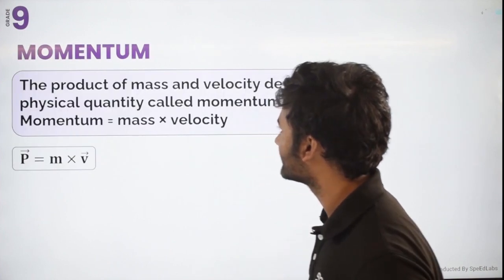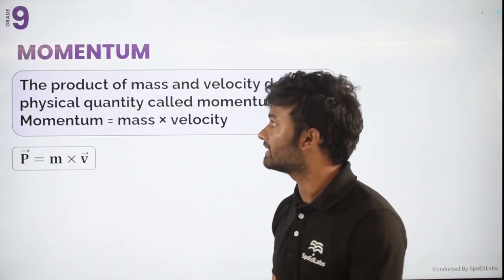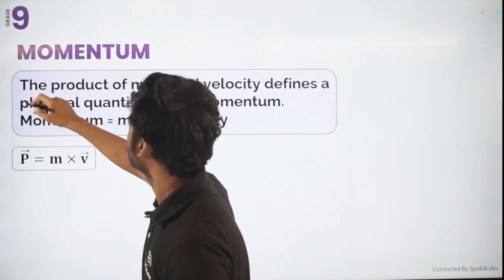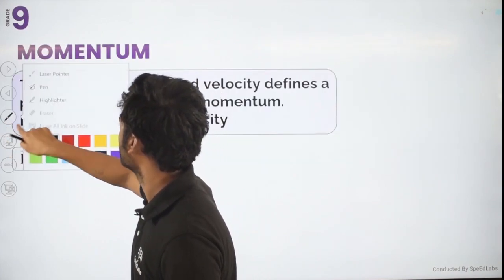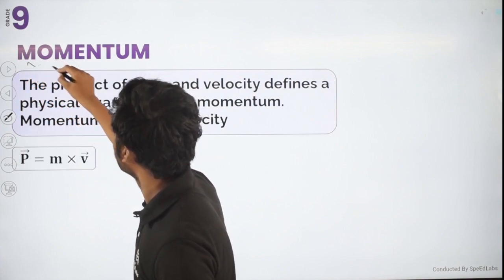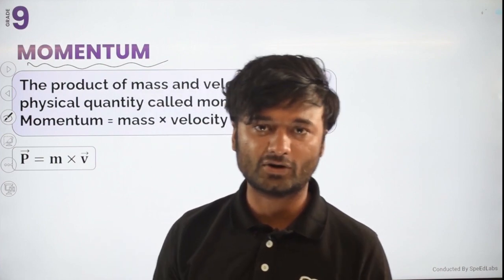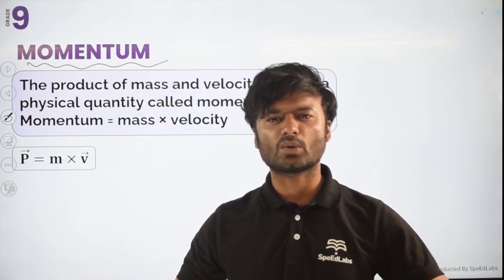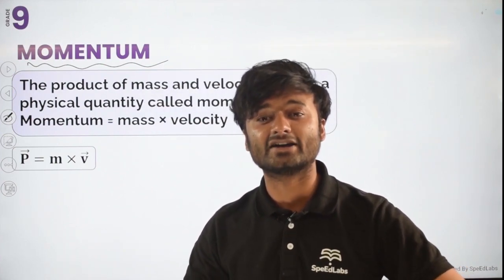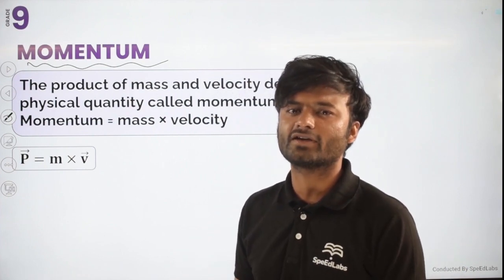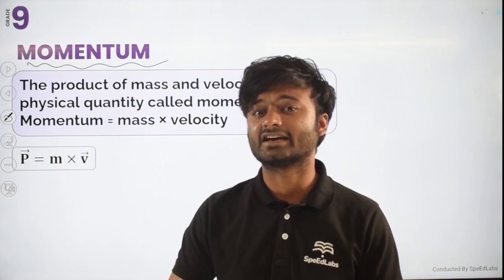Now next, we will see an important thing in Newton's laws of motion, that is momentum. Momentum is very necessary and is also required in your studies, then only you can score good marks. What is momentum? Momentum is a quantity that depends on mass as well as velocity. If something is moving with some velocity, then I will say that it has momentum.